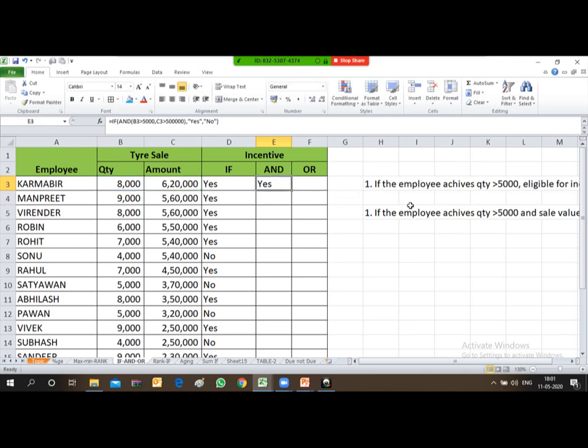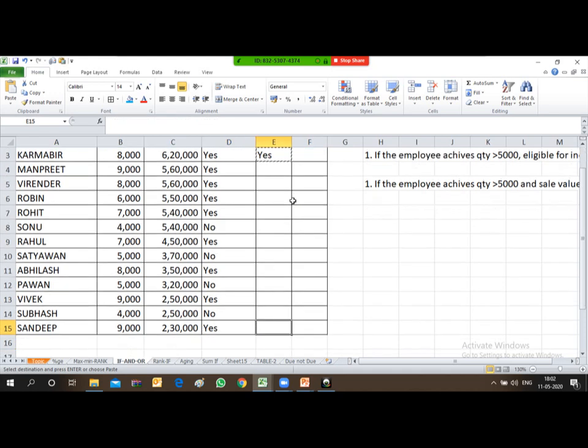So friends, here yes has come up. Why has this come up? Now see manually. This quantity is 8000, so the first condition is met. The next amount is 6,20,000, so the next condition is met, and both the conditions are met. Then yes has come up over here. So it means my logic is true.